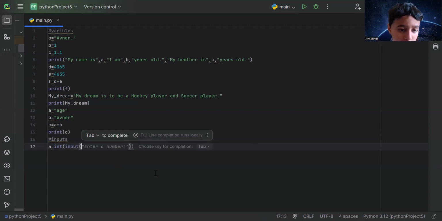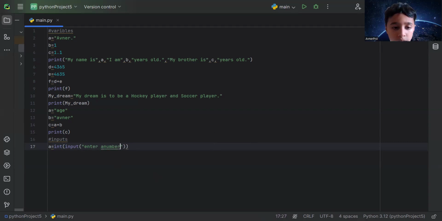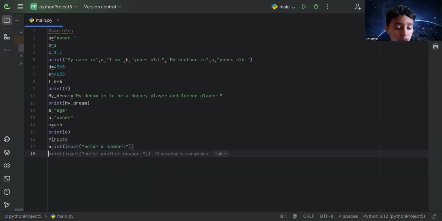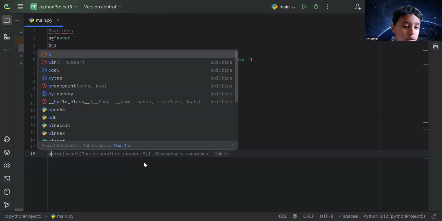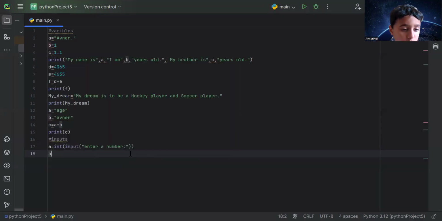Input, bracket, enter a number. Now I'm going to put a colon here to make it more understandable, okay? So to make it more understandable, I write a colon there. Now I write B. So, oh my god, it won't let me do it.